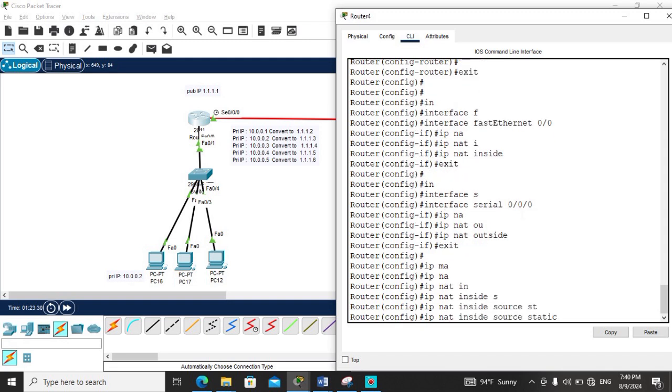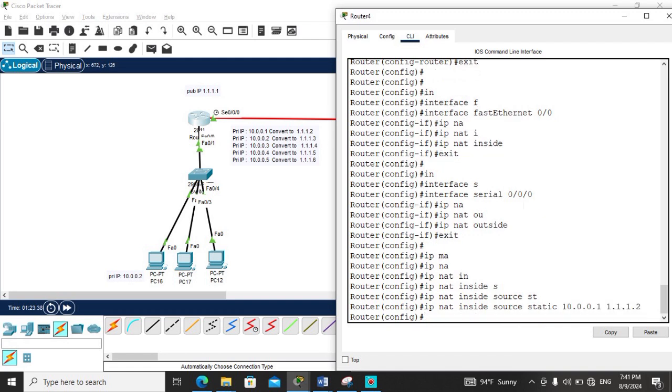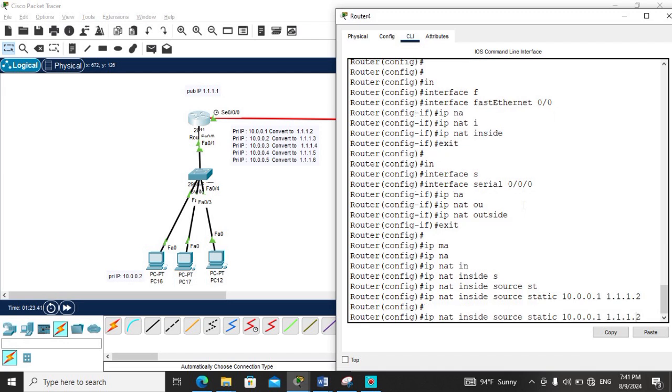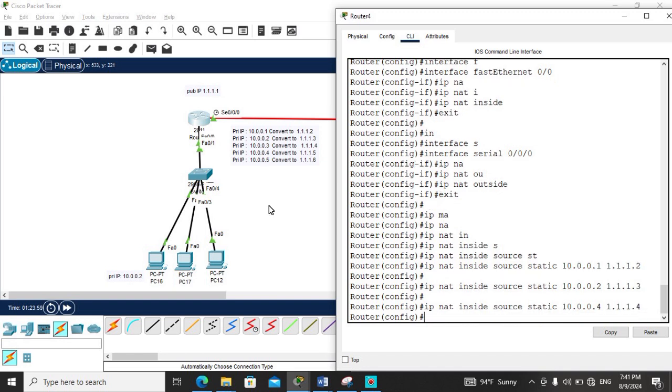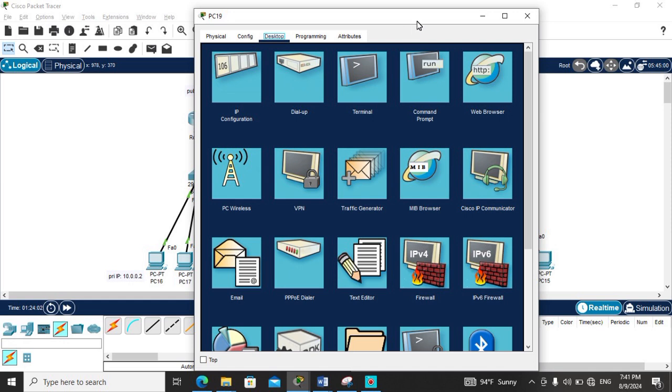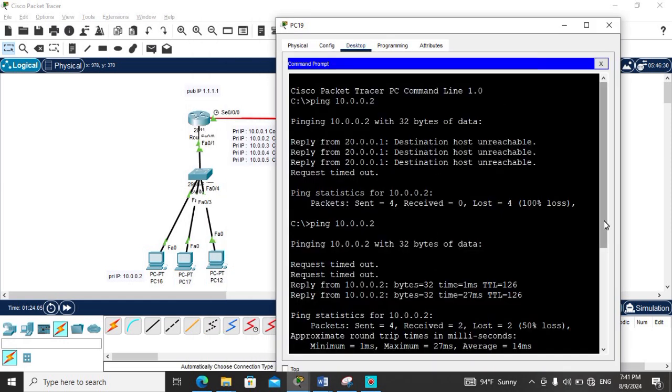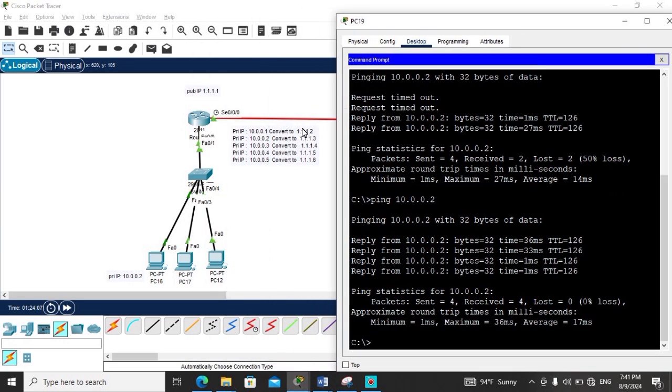When I write that, after that I want to convert on this router: ip nat inside source static, convert 10.0.0.1 to 1.1.1.2. And after that I want to write 10.0.0.2 convert to 10.0.0.3, and after that 10.0.0.4 convert to 10.0.0.4. Now I want to check from this computer whether it will convert a private IP into a public IP, which is also 1.1.1.2.